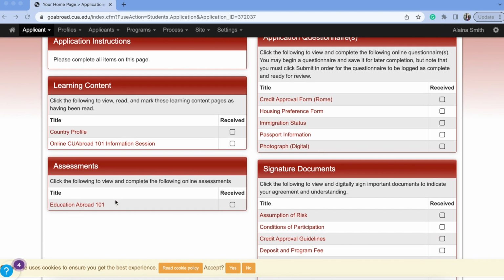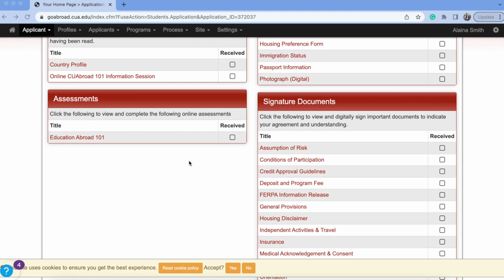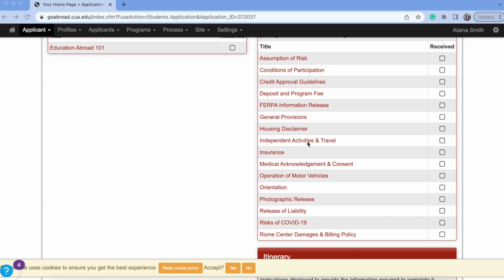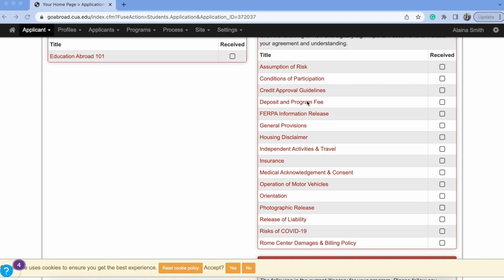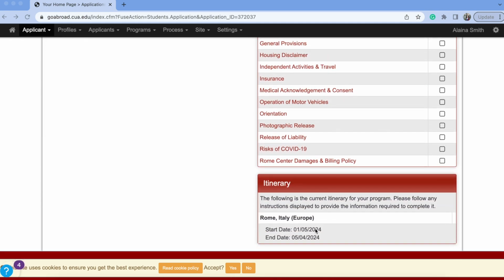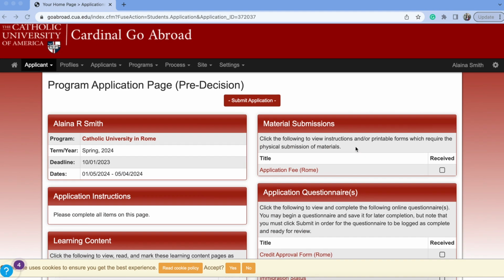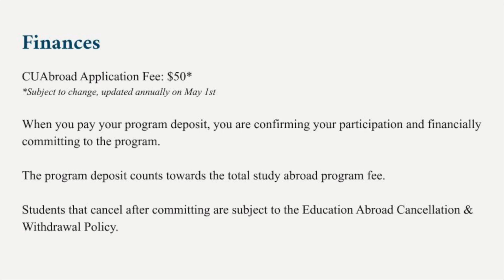There is an assessment which you must receive a 90% or better on, but you have 10 attempts, and this education abroad video serves as your study guide. These are all the forms you must complete, the majority of which can be completed in just about 30 minutes, but include important information on program policies. The start and end dates are here, as well as at the top with the application deadline. And that's the application. Let's cover some financial topics.